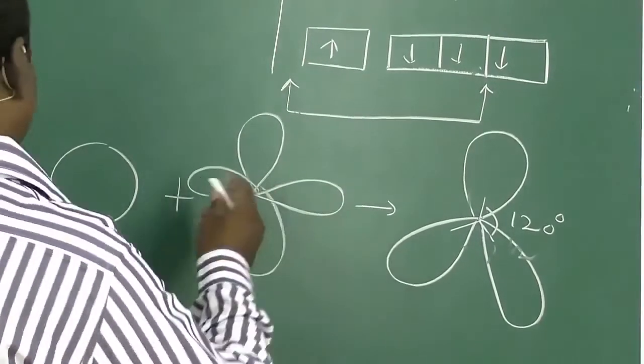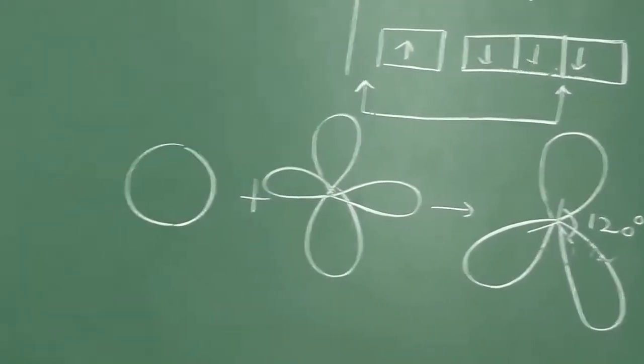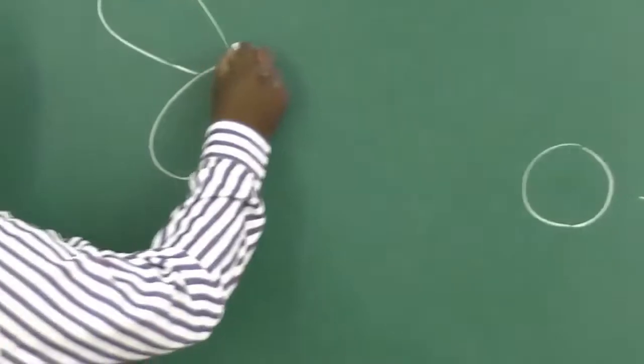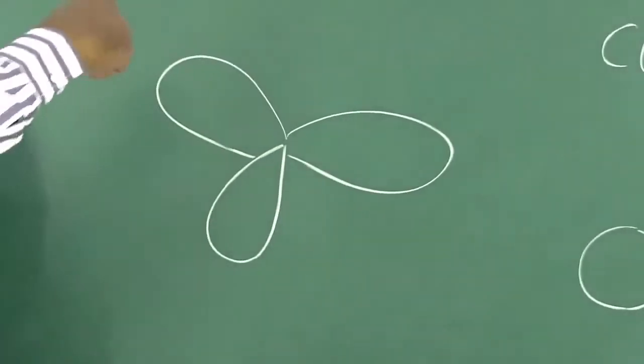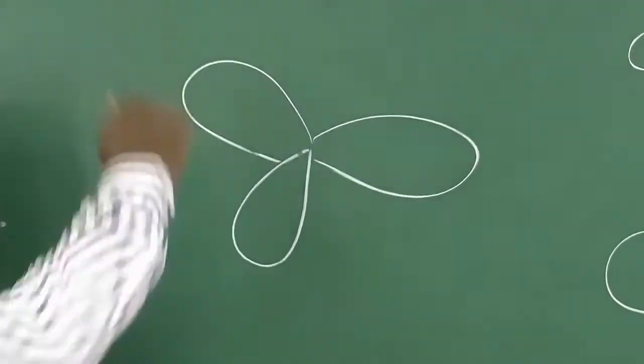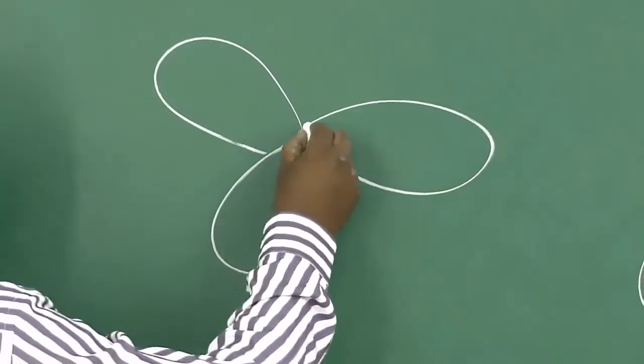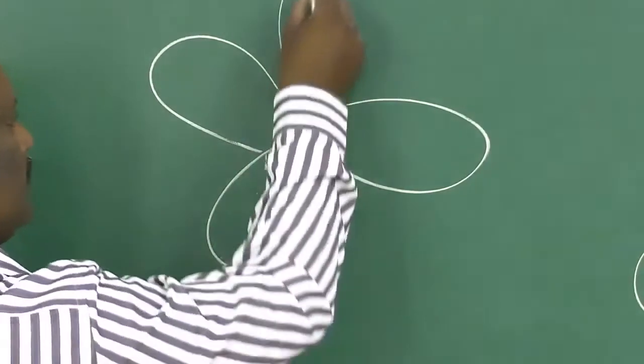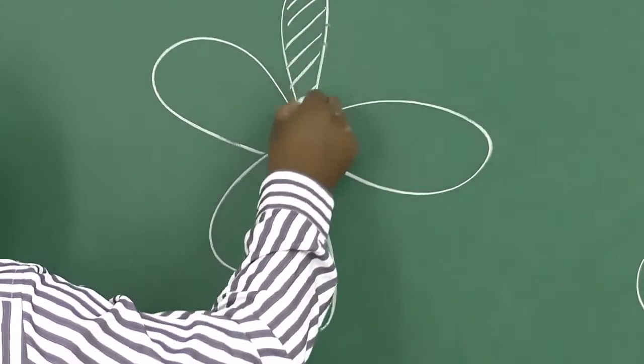If 3 orbitals are in one plane like this, the pure p orbital will stay perpendicular to this plane. It is not possible to draw it exactly, so I am drawing like this. So this is the pure p orbital.